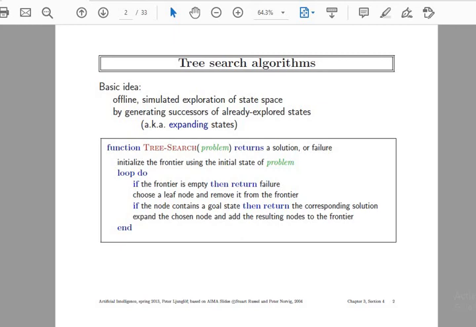If the frontier is empty, then it is a failure. Or if the initial node is actually not existing, then it is a failure state, which will be written as 0. Then choose a leaf node and remove it from the frontier, as we proceed with the traversing part. The leaf node is removed from the frontier and further connected to the parent node. If the node contains a goal state, then return the corresponding solution; otherwise expand the chosen node and add the resulting nodes to the frontier.